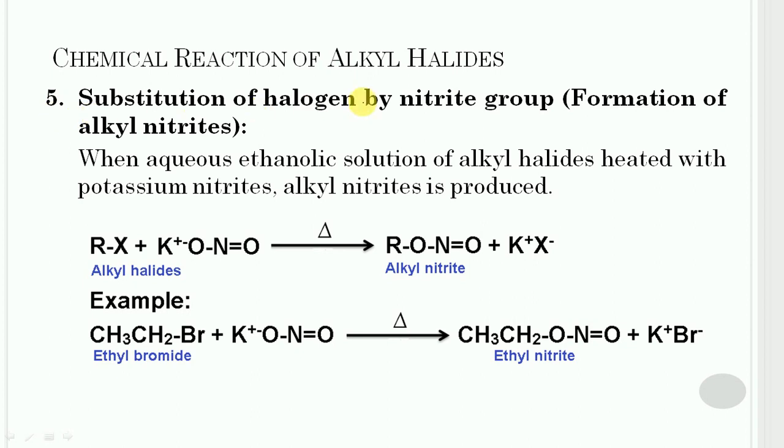Next is the substitution of halogen by nitrite, and it will lead to the formation of alkyl nitrites. In this case, when an aqueous ethanolic solution of alkyl halide is heated with potassium nitrite, alkyl nitrite will get formed along with potassium halide. Let us consider its example. In this case, ethyl bromide is treated with potassium nitrite. Ethyl nitrite will get formed along with potassium bromide, which is the side product.